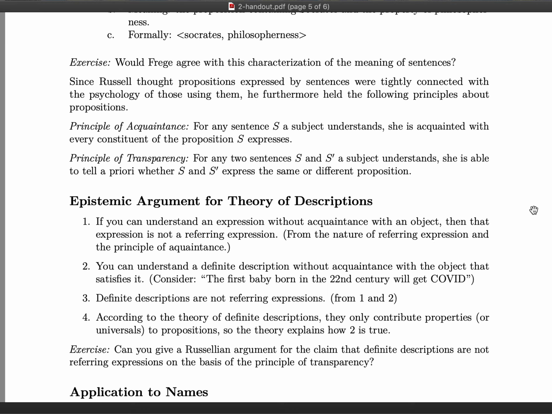And if you choose one of the two essay topics or argument analysis topics about Russell, one thing you'll have to figure out is what exactly Russell means by acquaintance.